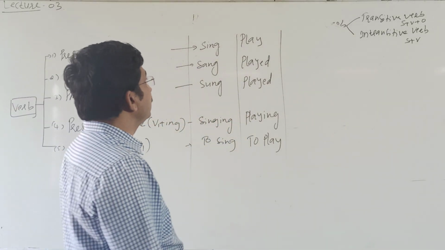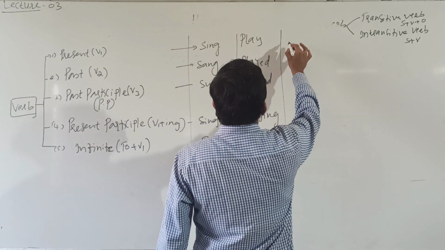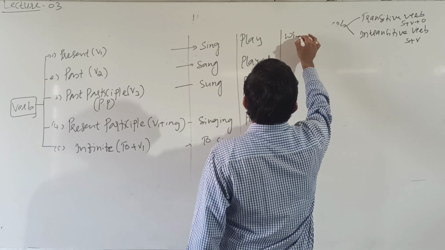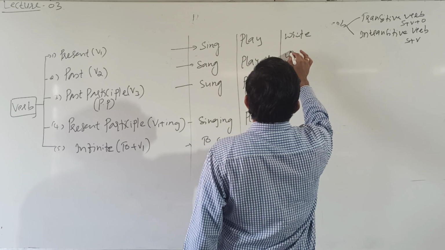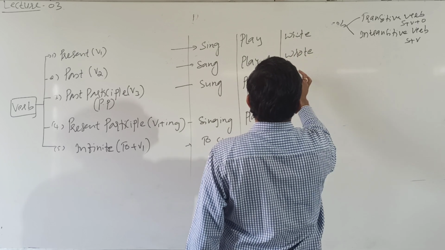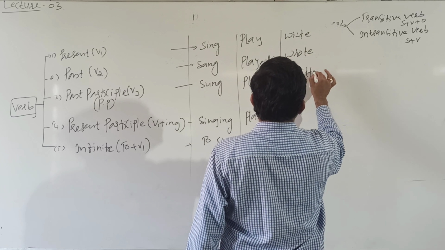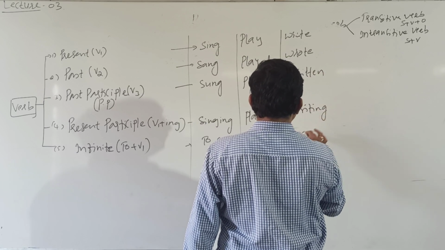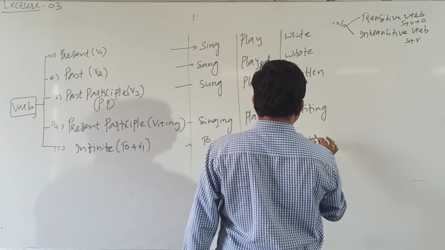Next, take another example here, write, wrote, written, writing, to write.